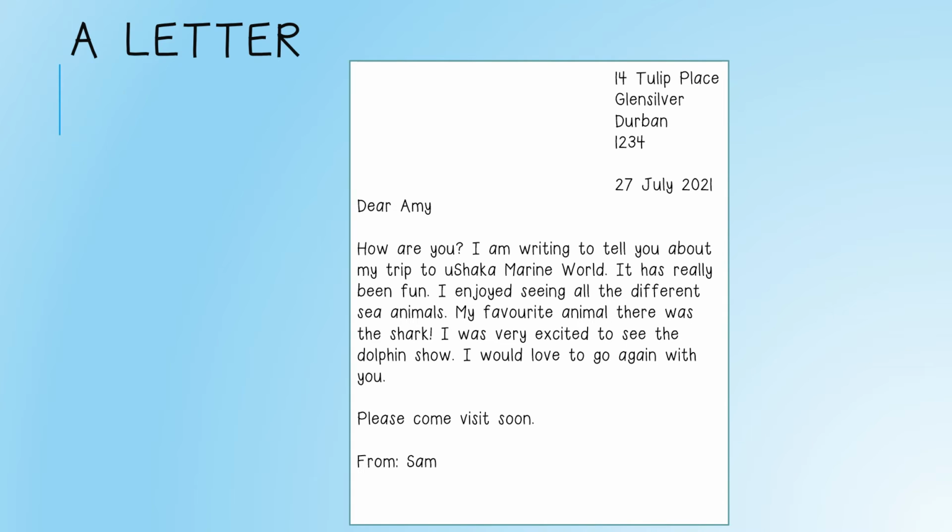This is an example of a letter. A letter has an address on the top right-hand corner of a page. It has today's date. It has the name of the person you are sending the letter to. It has a message. And lastly, it has the name of the person who is sending the letter.